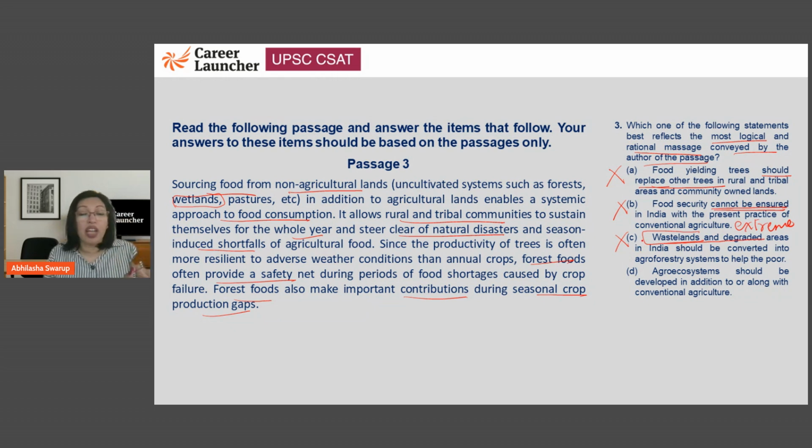This is a very tricky option because there is a very small distraction or distortion that is happening here. So the minute you see W and land, you think W and land, but here it was wetland, here it is wasteland. That's going to confuse you. So be careful. Agro ecosystem should be developed in addition to or along with conventional agriculture. Yes, that makes a lot of sense. That you create an ecosystem where it's not just conventional agriculture, but other things that sort of supplement it. That's what the author is trying to tell you also. So D is a good choice of answer for us.